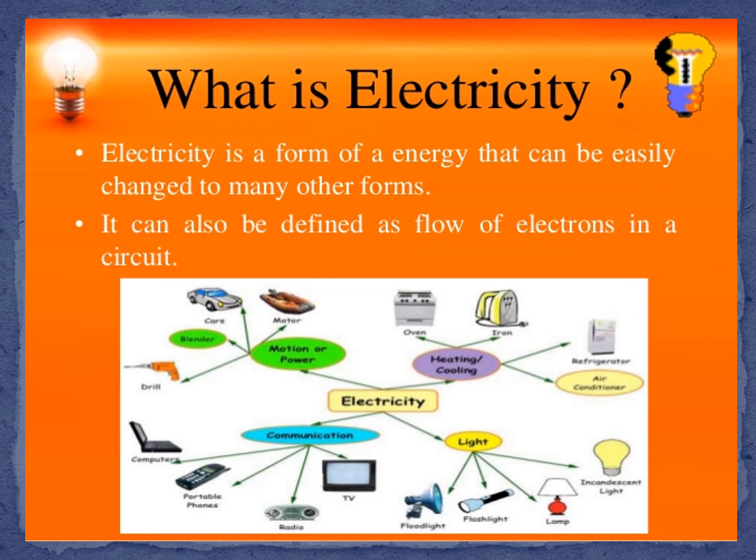What is electricity? Electricity is an important source of energy in modern times. That is very important. In this lesson we will study about electric charges, electric current, electric circuit diagram and effects of electric current. Electricity is a form of energy that can be easily changed to many other forms. It can also be defined as the flow of electrons in a circuit. Electrons flowing, electrons moving.